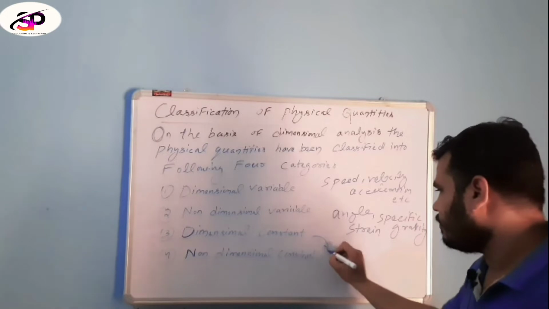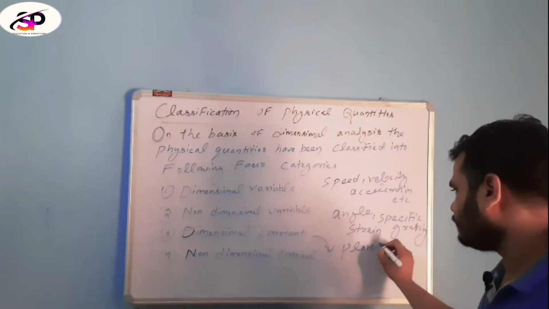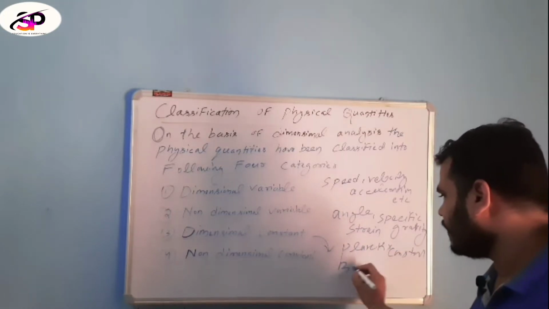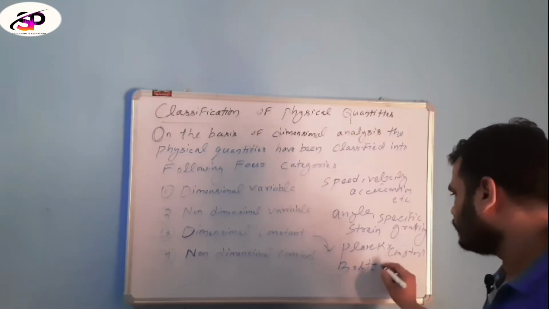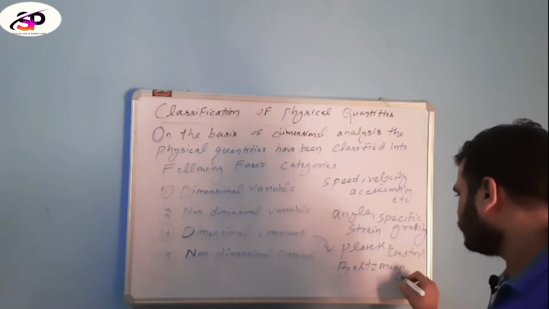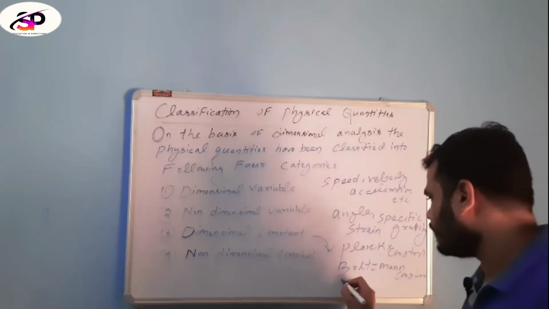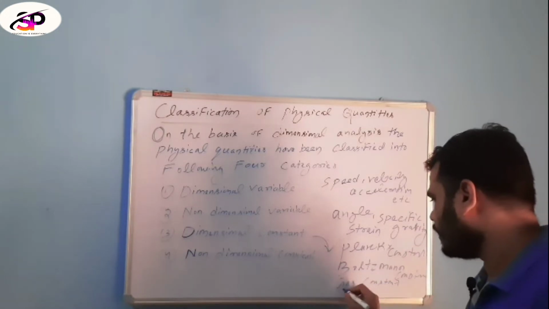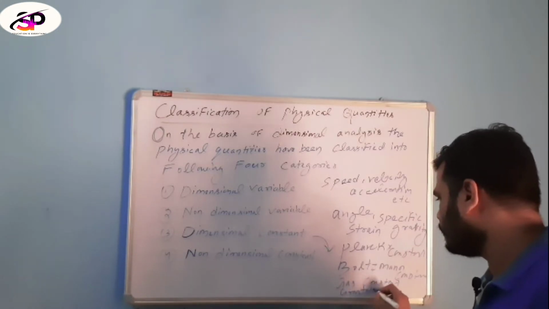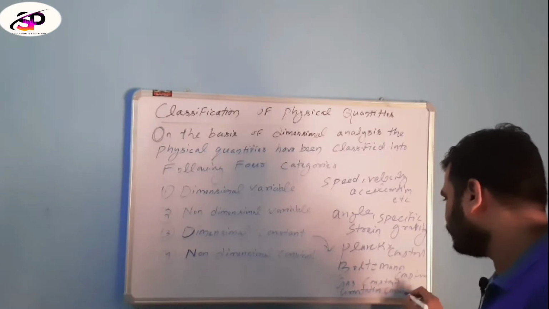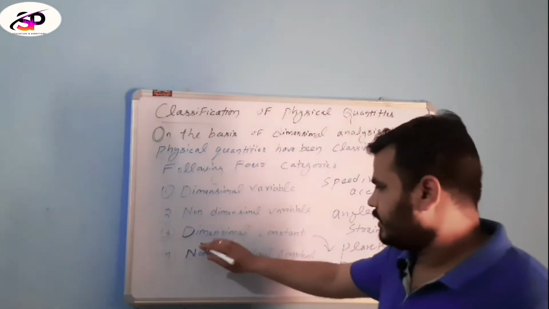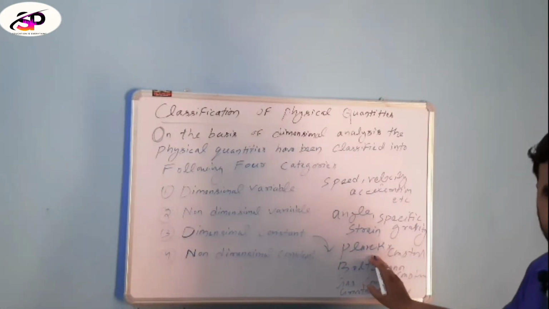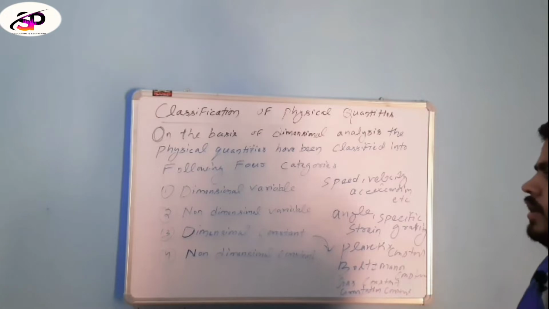For example, Planck's constant, Boltzmann constant, gas constant, gravitational constant. These are physical quantities which are constant in nature and also have a dimension formula.